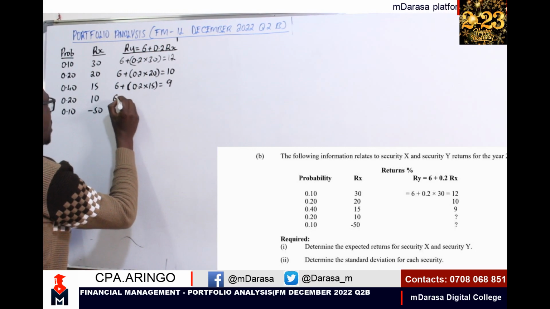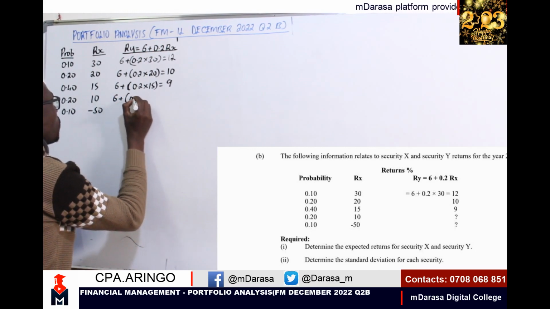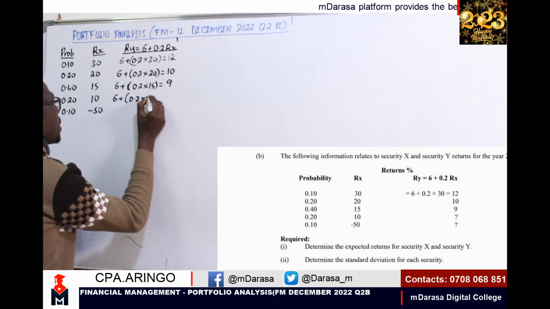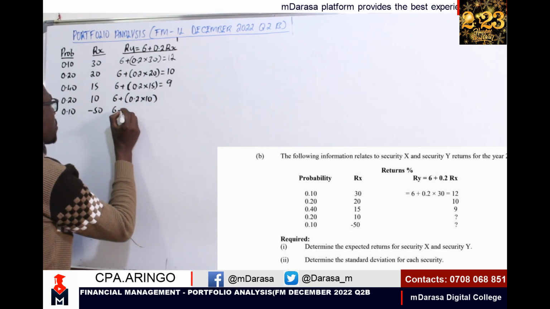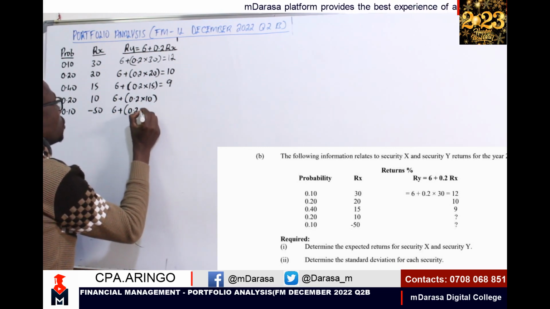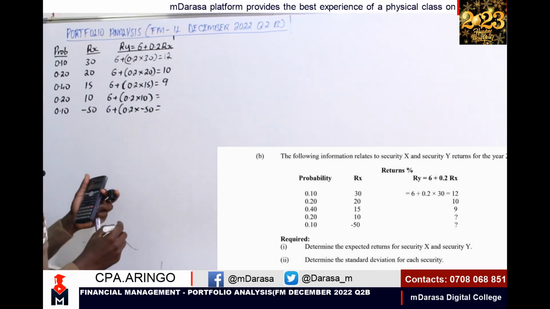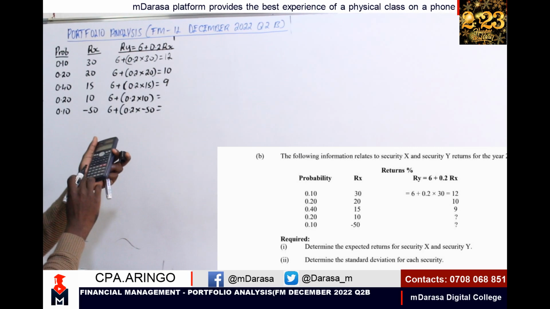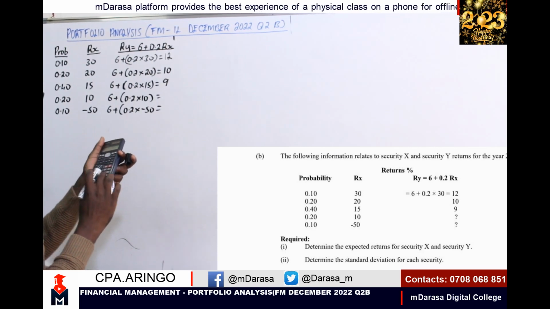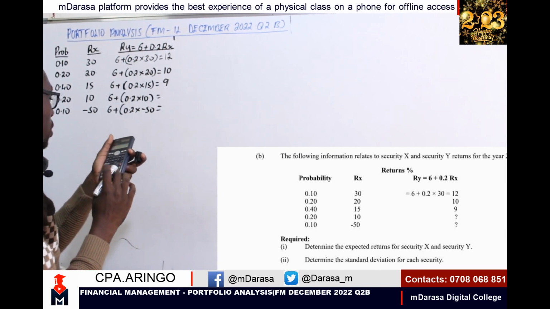So I'll just be having 6 plus 0.2 times 10. And the other one I'd be having 6 plus 0.2 times negative 50 to give us our return of security Y. So I'm having 0.2 times 10 plus 6. This should give us 8.